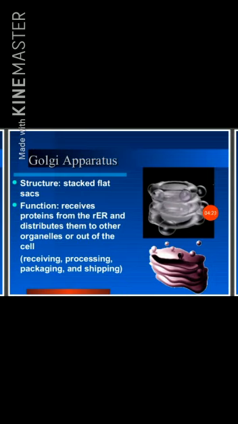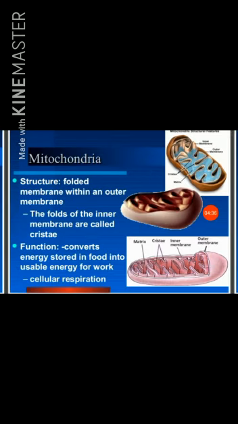Golgi apparatus structure: stacked flat sacs. Function: receives proteins from the ER and distributes them to other organelles or out of the cell: receiving, processing, packaging, and shipping. Mitochondria structure: folded membrane with an outer membrane. The folds of the inner membrane are called cristae. Function: converts energy stored in food into usable energy for work.